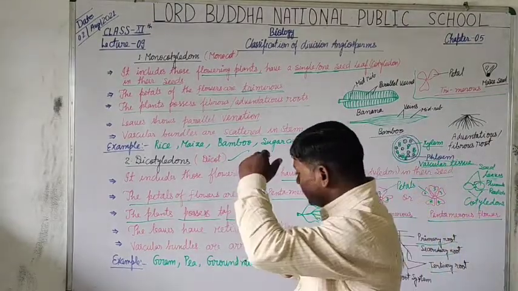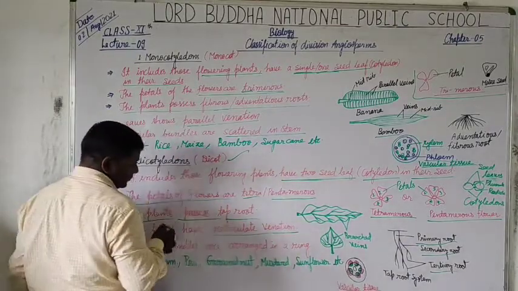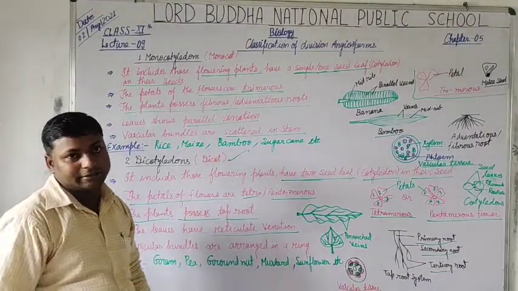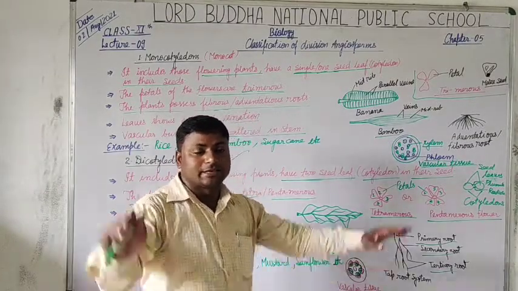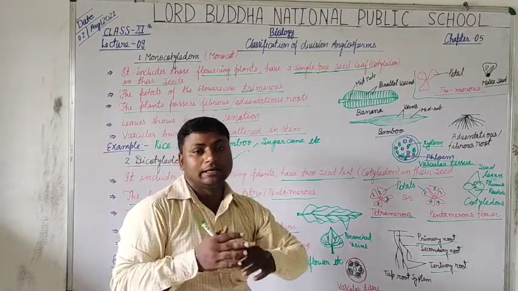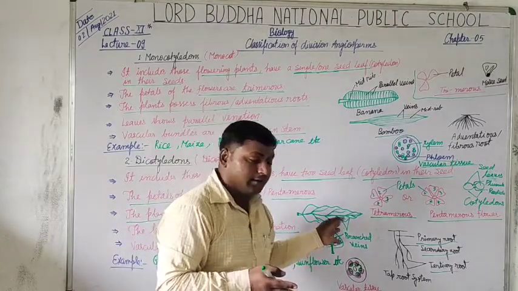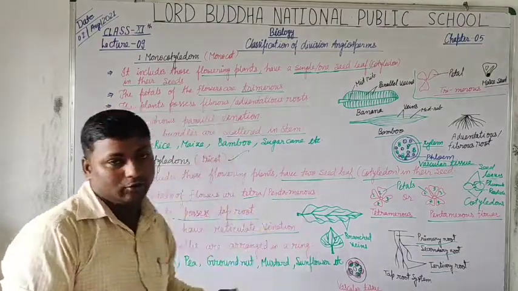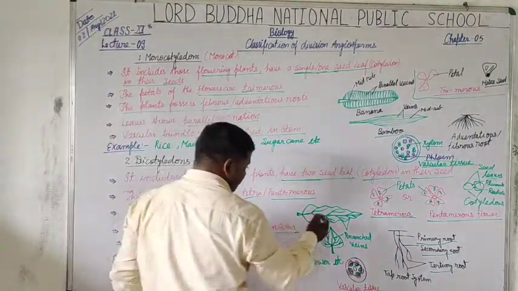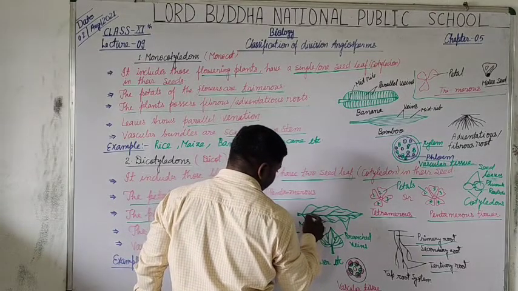Now, students, the leaves have reticulate venation. What? Reticulate venation. It means branched, network-like veins, or net-like veins, are arranged in the lamina of the leaf in dicots. Here is a mango leaf. What do you observe?